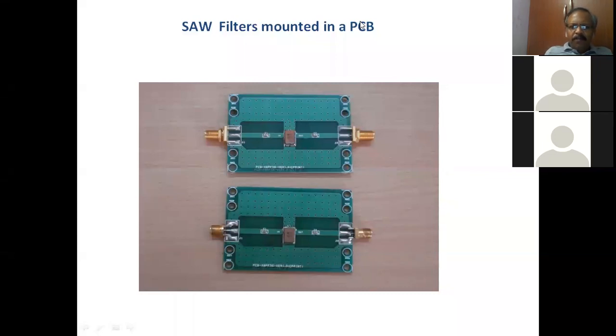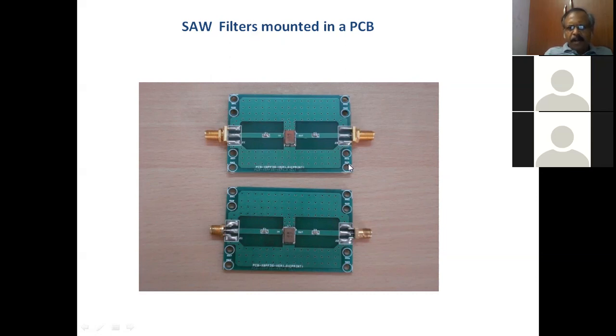Okay. So, for the benefit of the participants, this is a high frequency board, which has a filter. This is a SAW filter, which is mounted in a board. You see this light green, these are all ground planes. You have a ground plane on the other side of the board. On the top layer also you have the ground plane, and this is the signal plane. Input and output, on both sides you have the ground plane. This is also a ground plane, and the ground plane of the filter is also given.